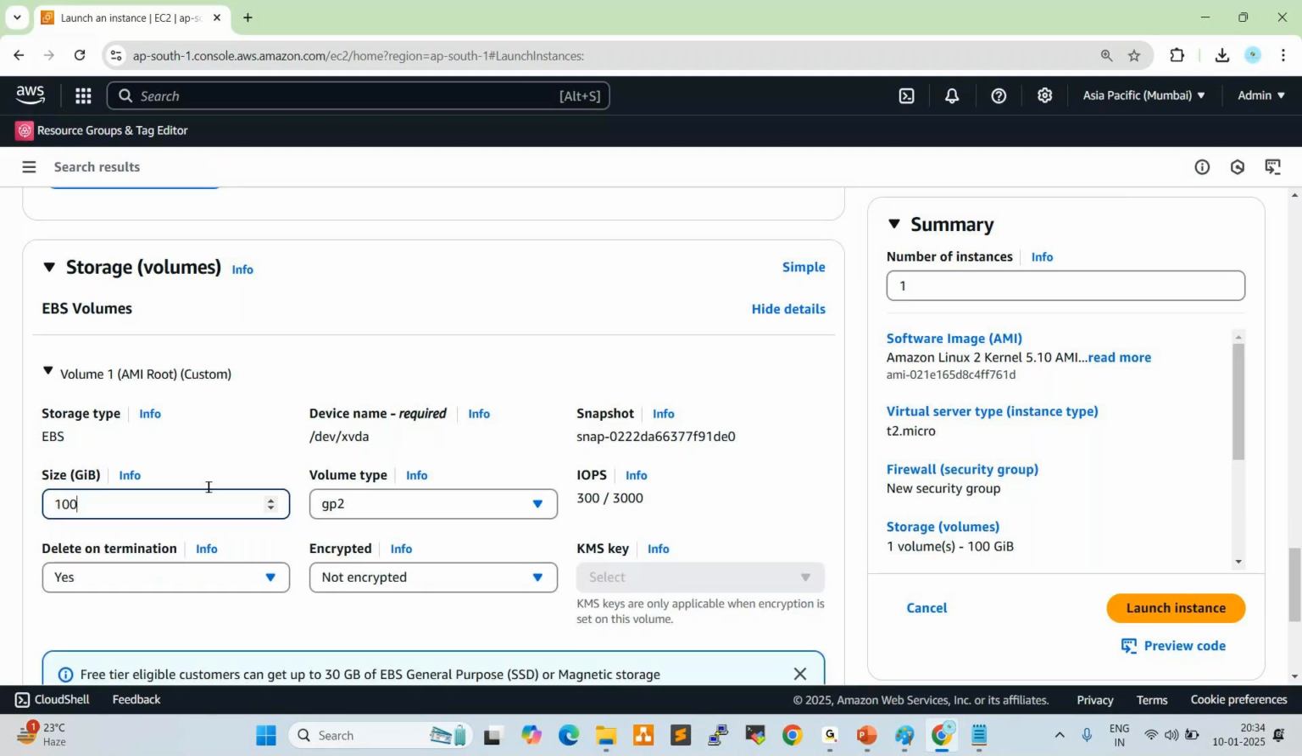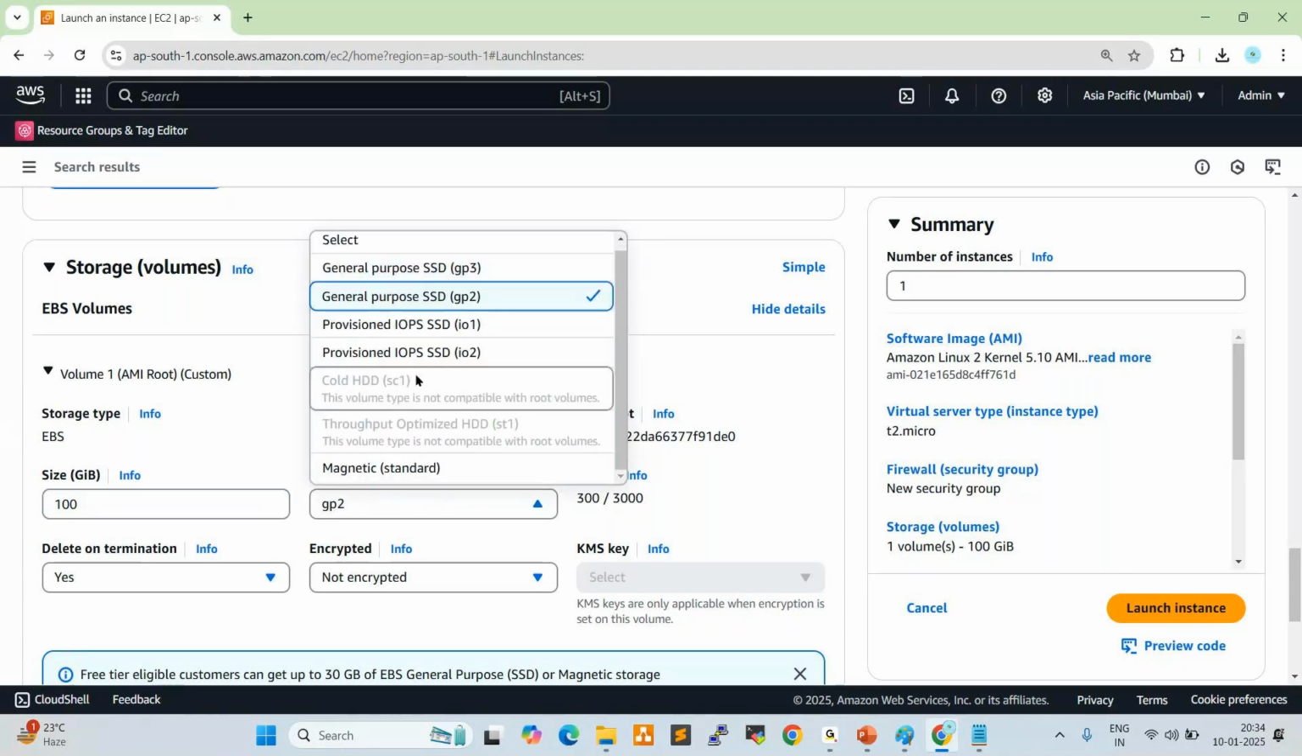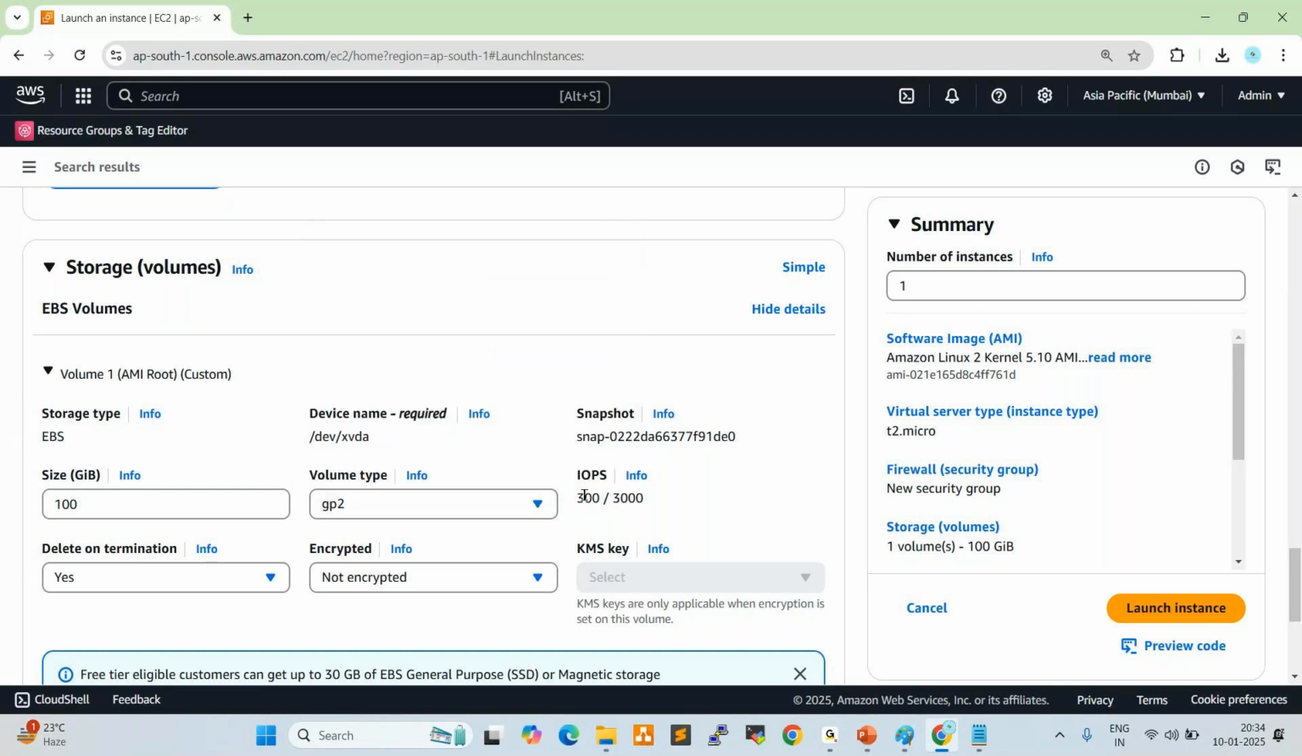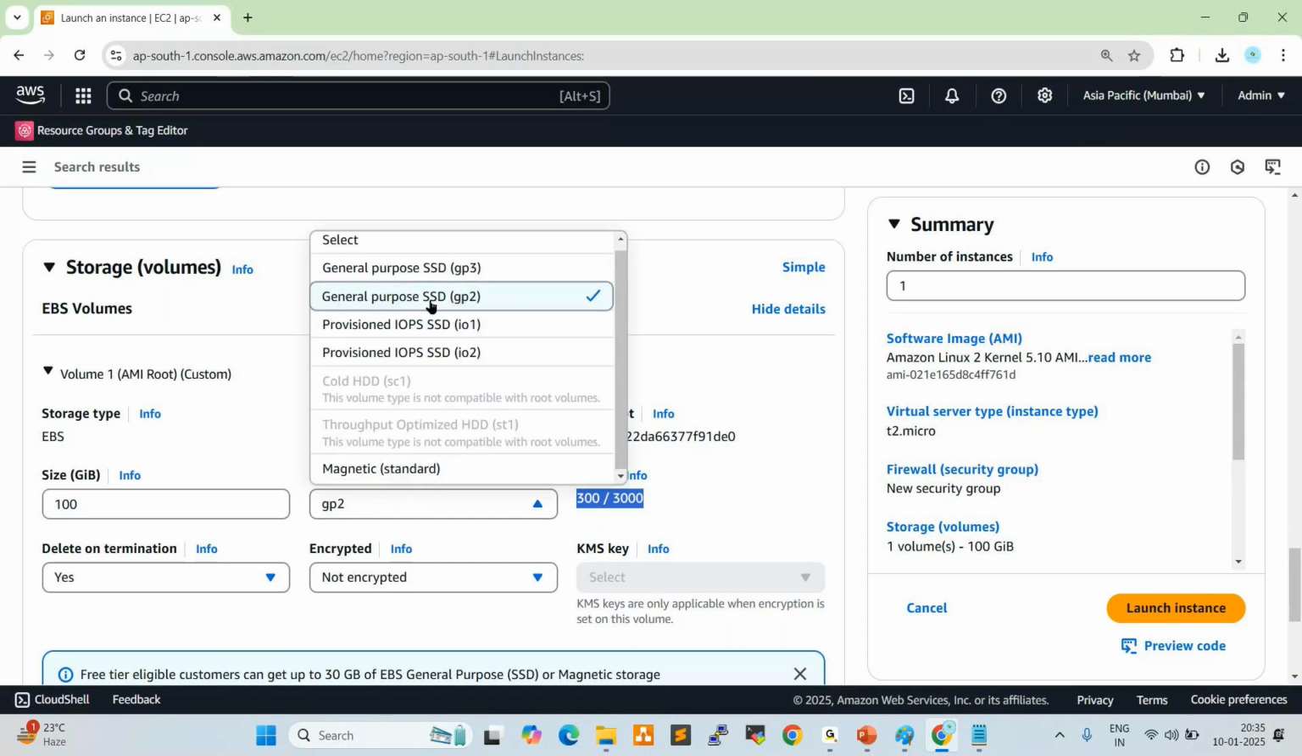Volume type GP2, general purpose 2. If you want to change this, see here, these are the types available. So IOPS, input output per second. 3,300 by 3,000. This is your drive speed. Normally for this EBS volume, we use the SSD. What is SSD, anyone? In our laptop also we are using it, right? SSD, solid state drive.